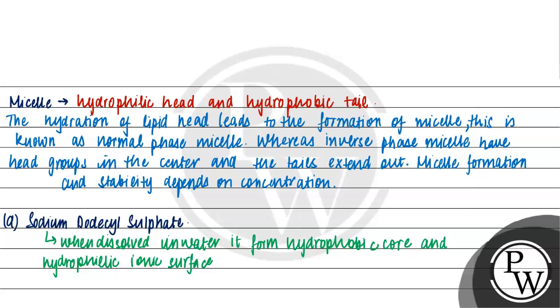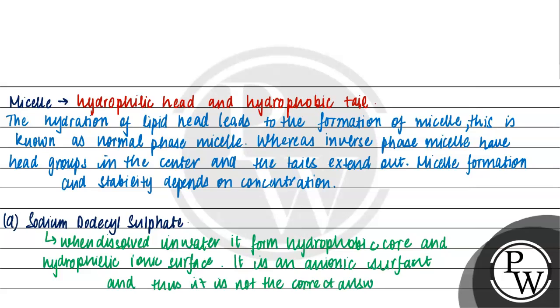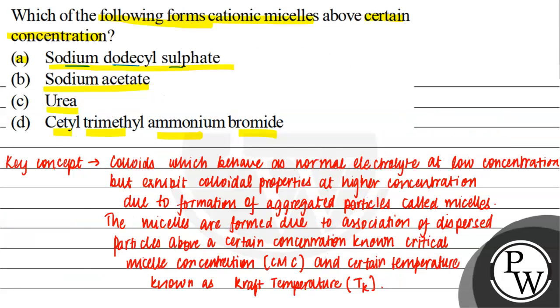It is an ionic surfactant. हमें क्वेश्चन में पूछ रखा है cationic. So it is an anionic surfactant, and thus it is not the correct answer. ये हमारा जो है सोडियम डोडेसाइल सल्फेट, it is an anionic surfactant.